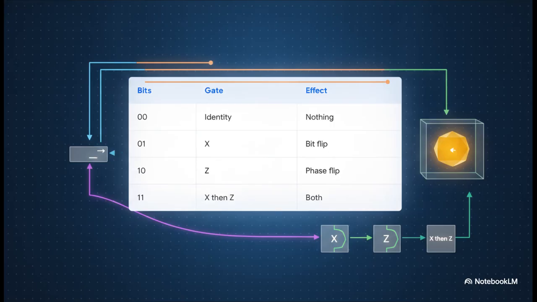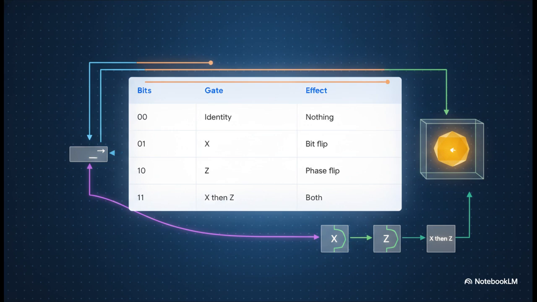This brilliant little table illustrates exactly what Bob does next. See, until he gets Alice's message, his half of the entangled pair is just a random, neutral sphere of noise. But depending on the 2 classical bits he receives, he applies specific conditional gates. If he gets 0, 0, he applies the identity gate, meaning he literally does nothing.